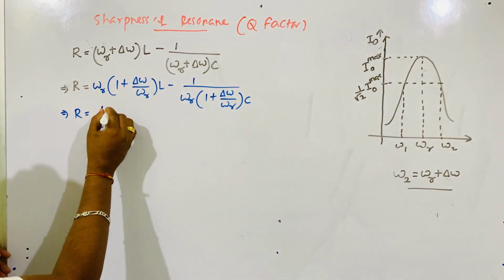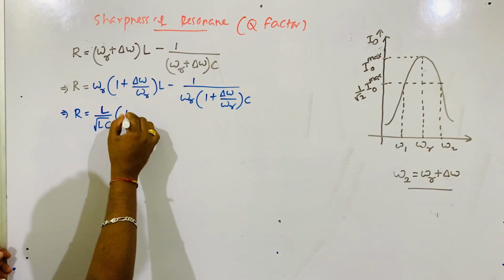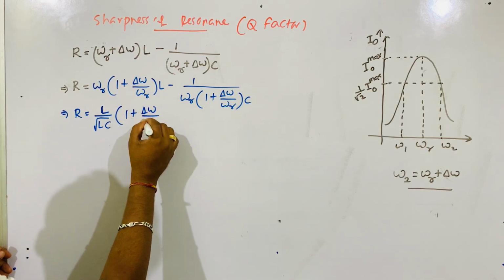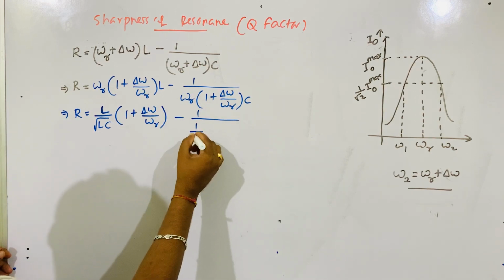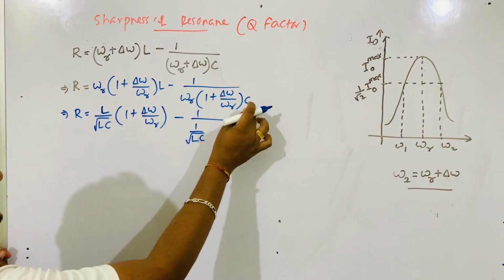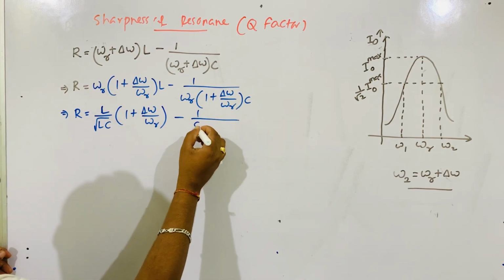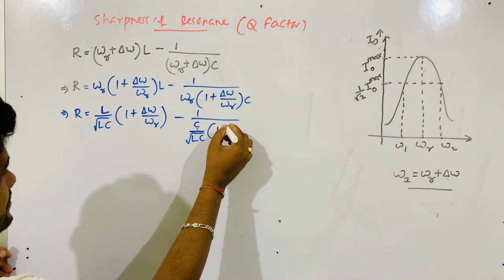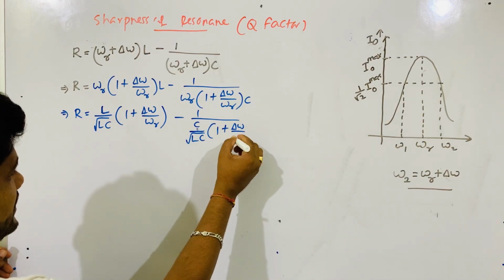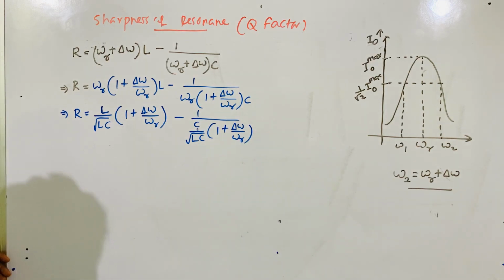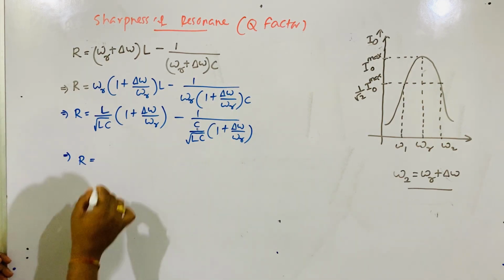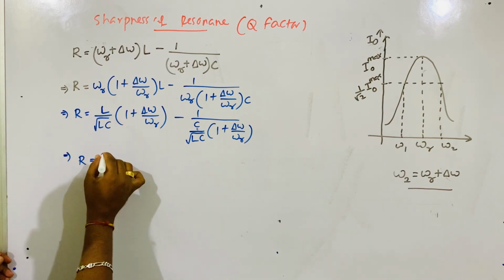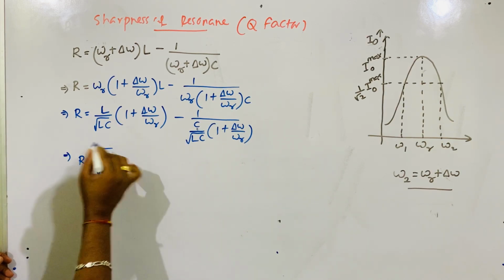So L I brought to this side, L, then 1 plus del omega by omega r, minus, also you put here 1 by LC root over, C is here, bring C to this place, then 1 plus del omega by omega r, right? Then this implies that r is equal to, now here it becomes L by C root over.